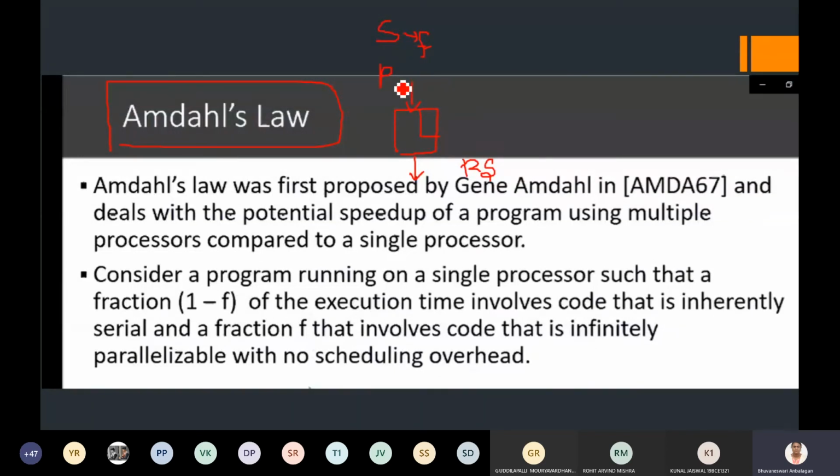That means n number of new processors have been added so that the task will be quickly done. So at that time, what will happen if I have some fraction f of execution time which has been involved with a single processor? I'll have 1 minus f fraction of execution time when these parallel processes are being included.